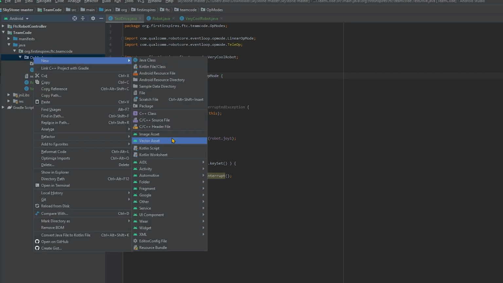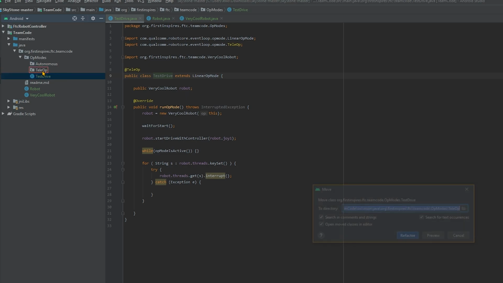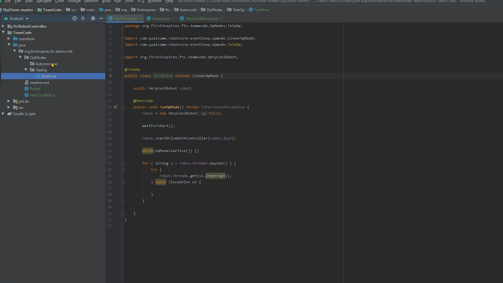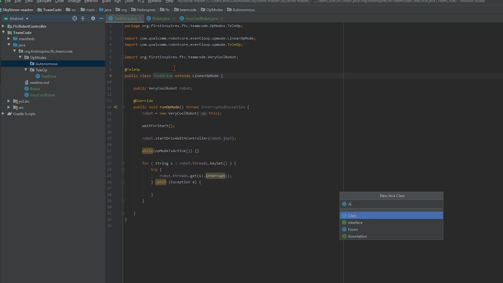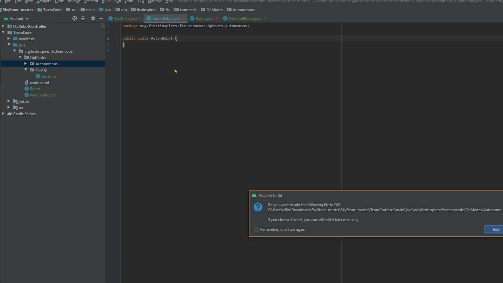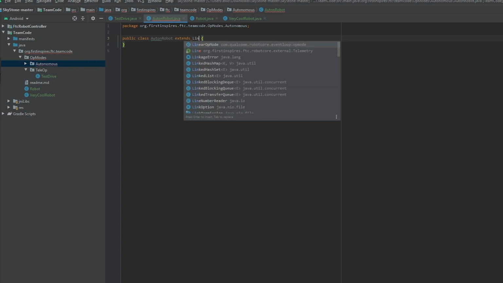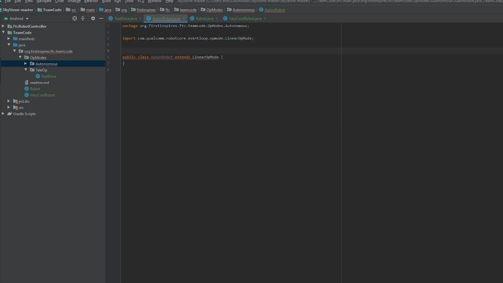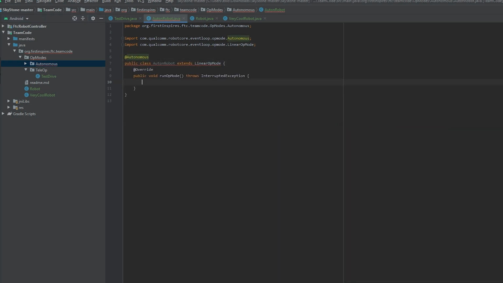Right-click on op modes again, create a new package, this time called autonomous. Stick test drive and teleop, refactor. Now under autonomous, create a new class called autonRobot, or whatever you like. Hit add to git, and now extend the class to LinearOpMode, and instead of @TeleOp at the top, make sure it's @Autonomous. Now hover over the class header and implement methods.